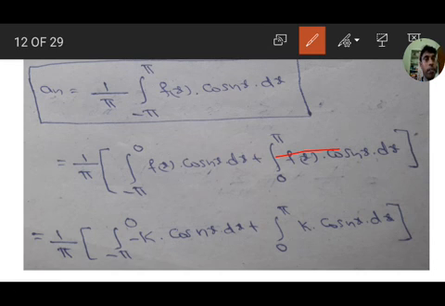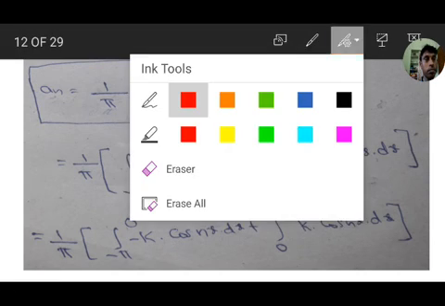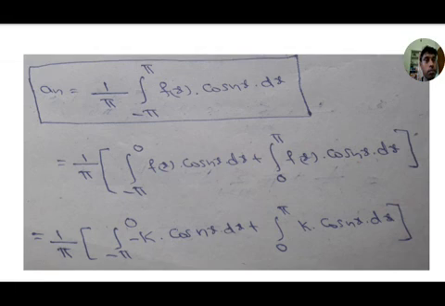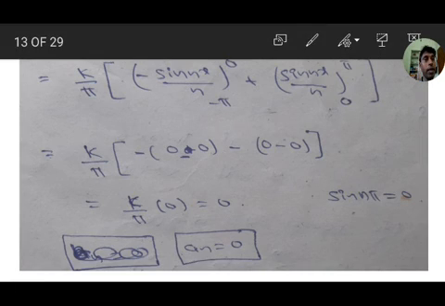So k by pi, k outside in both terms, k by pi into minus sin nx by n from minus pi to 0, and plus sin nx by n from 0 to pi. If you substitute the limits, sin 0 value is 0, and sin of minus n pi value is 0.